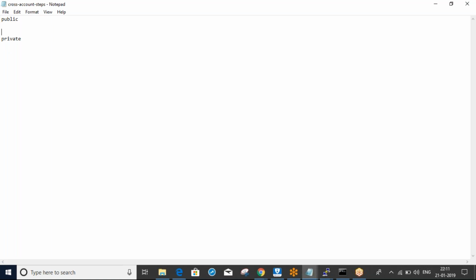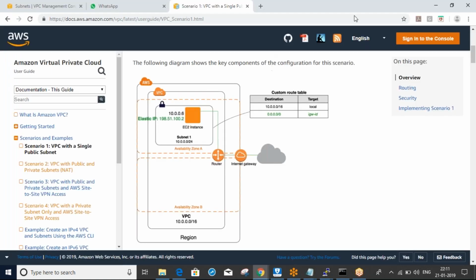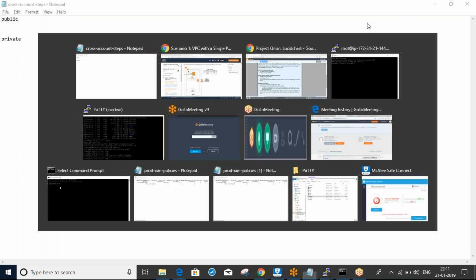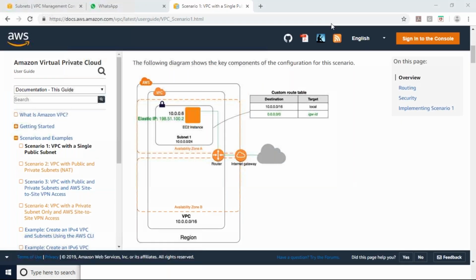The applications or web servers and all, so we can deploy in the public subnet. Just leave it on the public and private, we will discuss later. Now we have one more concept, internet gateway.